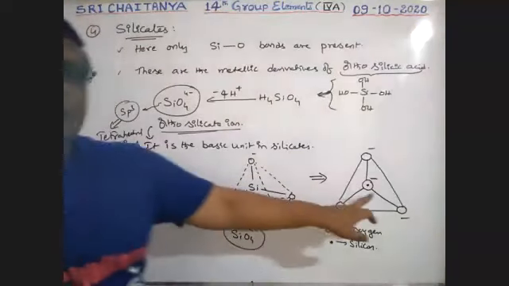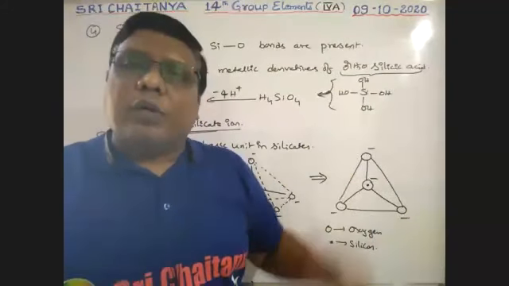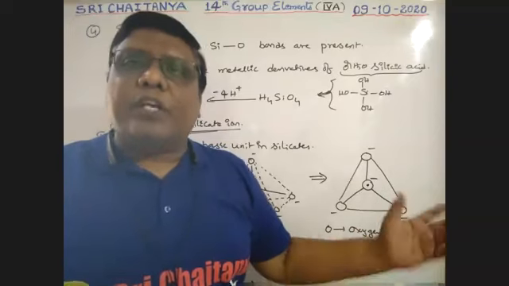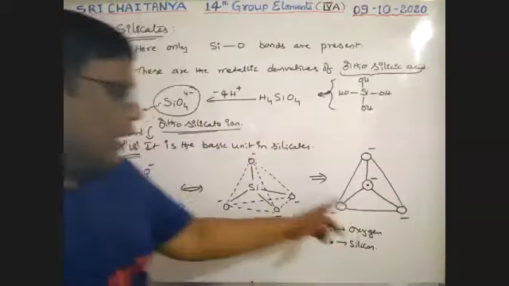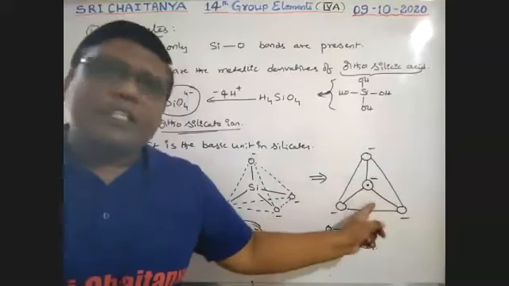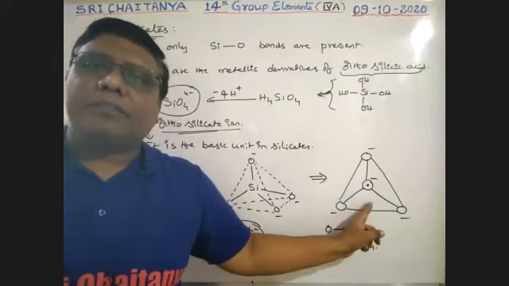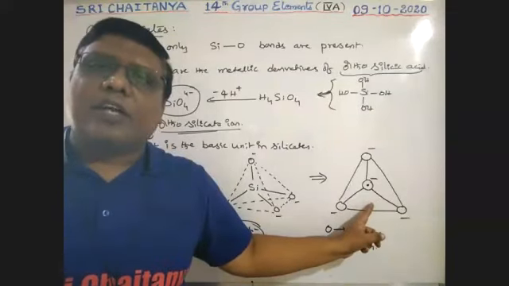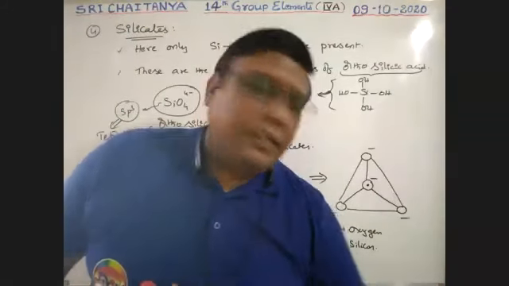So boys, is this structure clear? It is the way to represent the tetrahedral structure on board, in 2 dimensions, because the board is 2 dimensional. Okay. So all these 3 are identical, boys. Now I am using this structure to express different types of silicates. Is this clear? Did you understand this concept? Yes. Now, types of silicates.